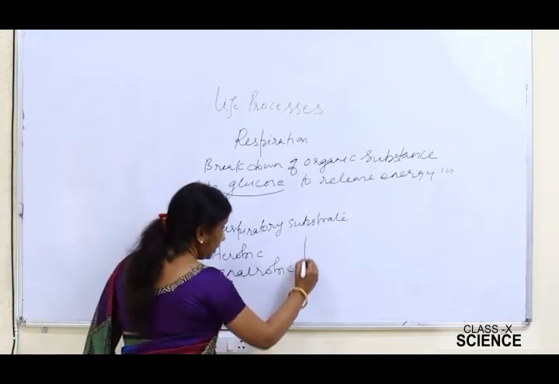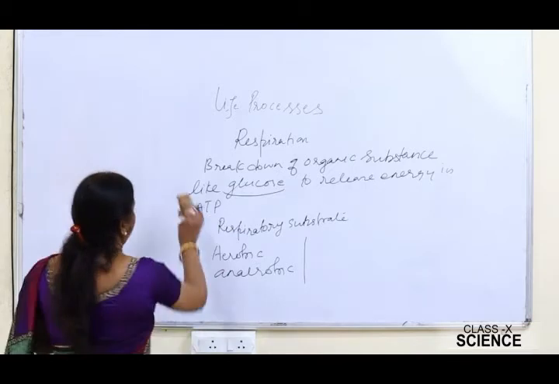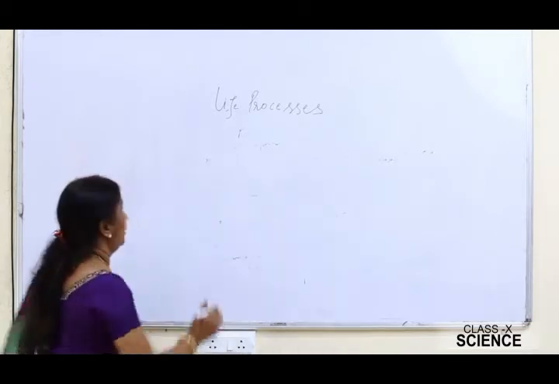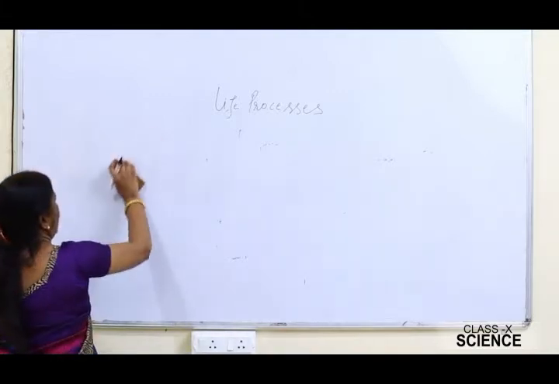Now, different pathways for the breakdown of glucose. Let us see what these pathways are. Glucose is a 6-carbon compound.